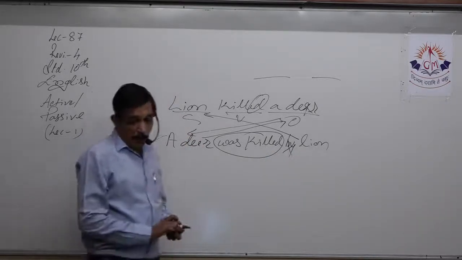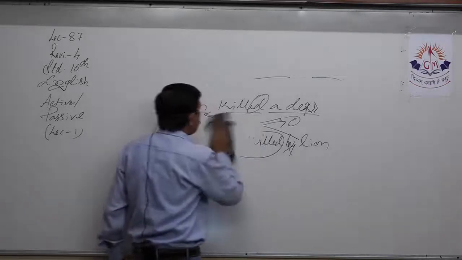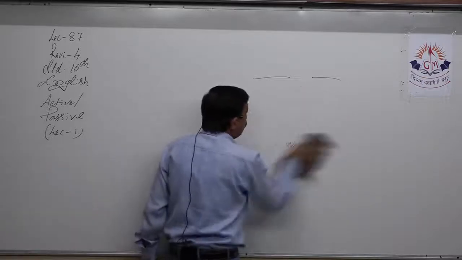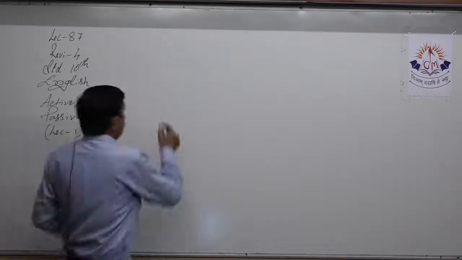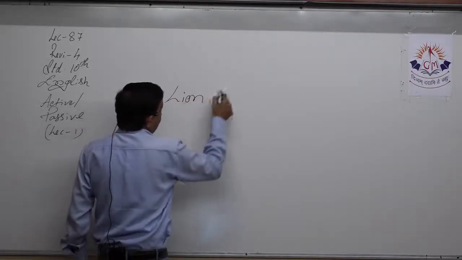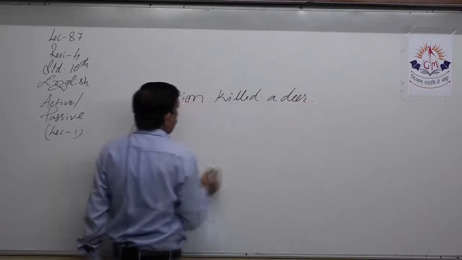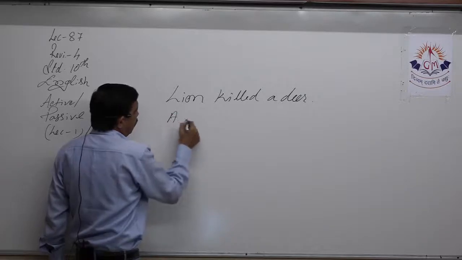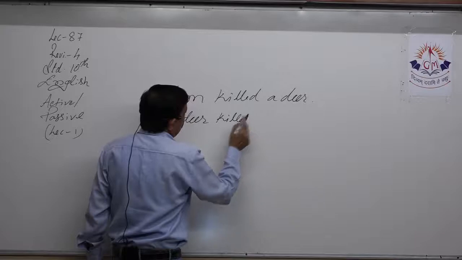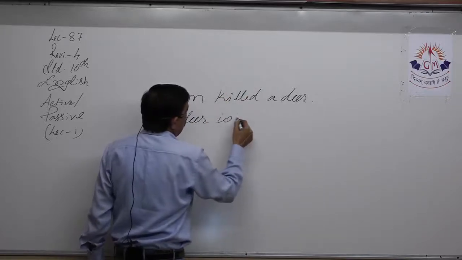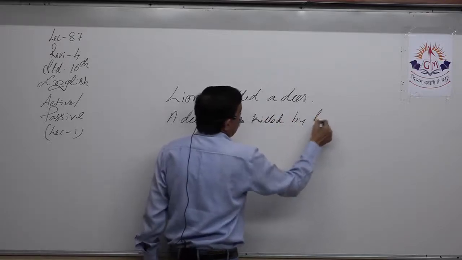Now see properly. Please read this thing properly. If you don't make this change, sometimes we are in so much hurry that we do not see what we are making. Right? So, lion killed a deer, a deer was killed by lion.